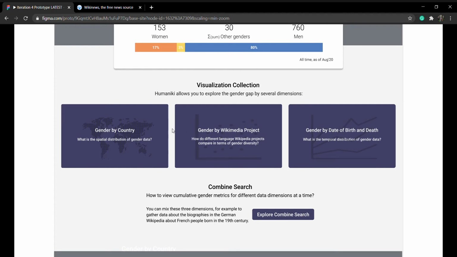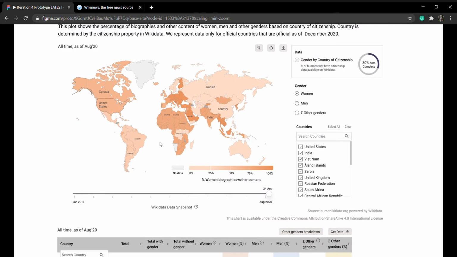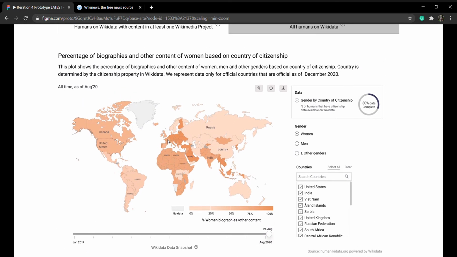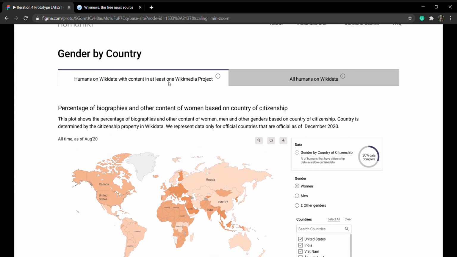Let's say I'm interested in gender statistics by country. I'll click on that. Here I can view percentage of biographies and other content associated with women based on their country of citizenship. By default, this view would show information about humans who have content in at least one Wikimedia project like Wikipedia or Wikinews, as not all entries of humans on Wikidata have content associated with them, so they might not be notable. You can get information about all humans by switching to the All Humans on Wikidata view.